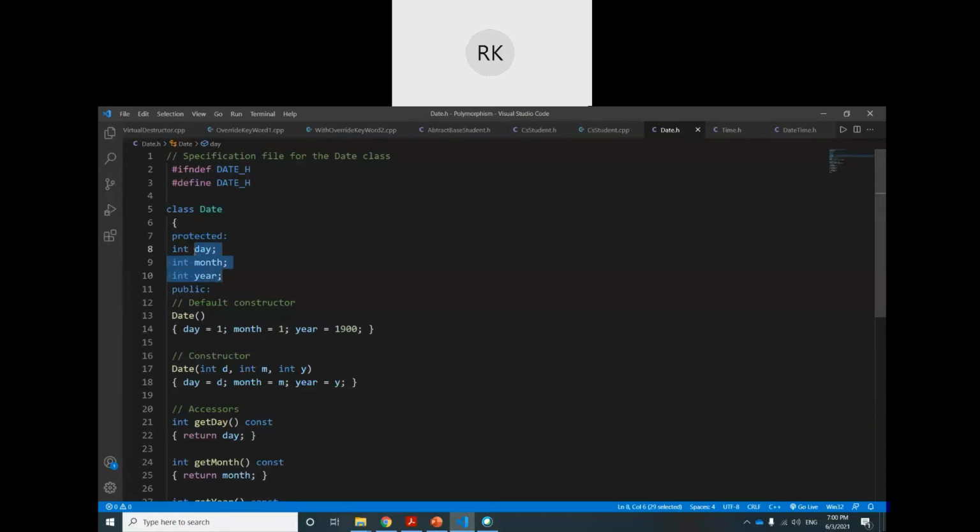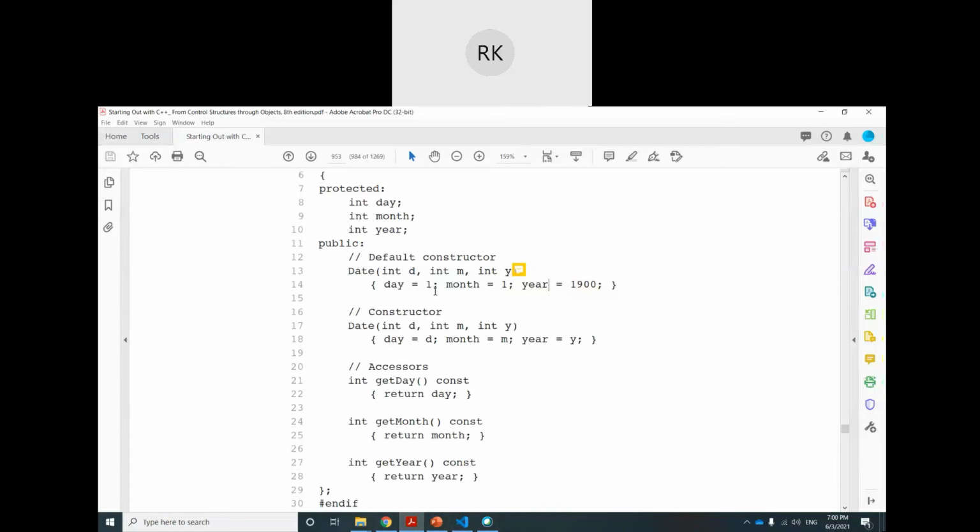In the date class, protected members, we are dealing with day, month, year. So there is a constructor to initialize the day, month, year. One point, if any one of you is reading the book, in the book this constructor is written wrongly. I have highlighted it here also. In the book they have given these arguments, but they should not be there, because a default constructor doesn't have any argument. So this is a mistake in the book.